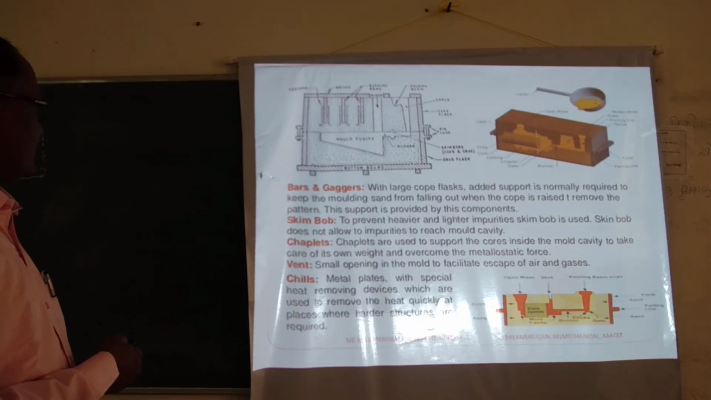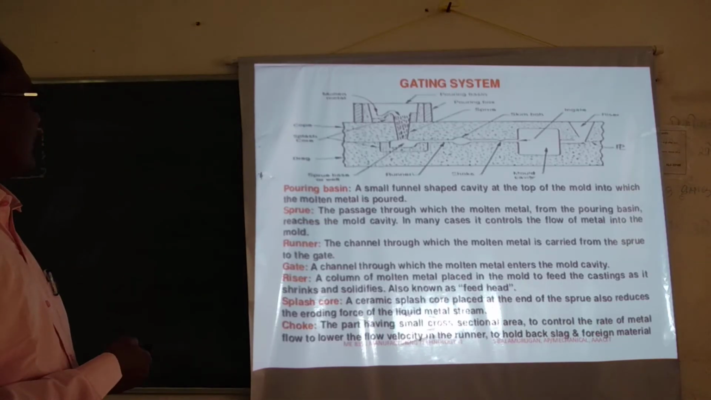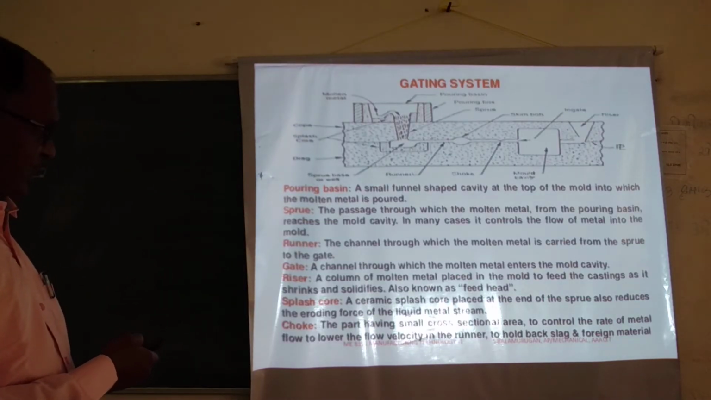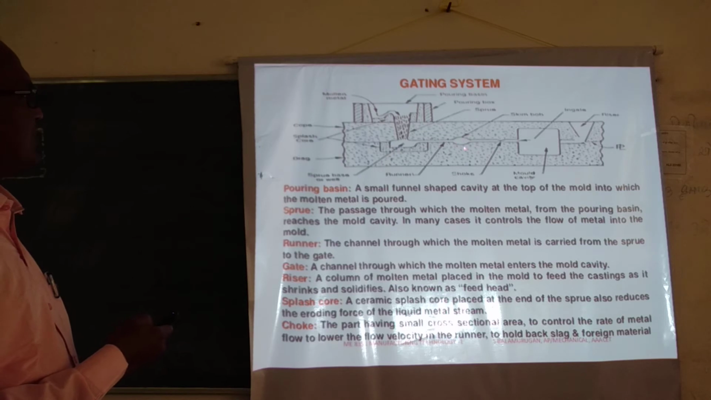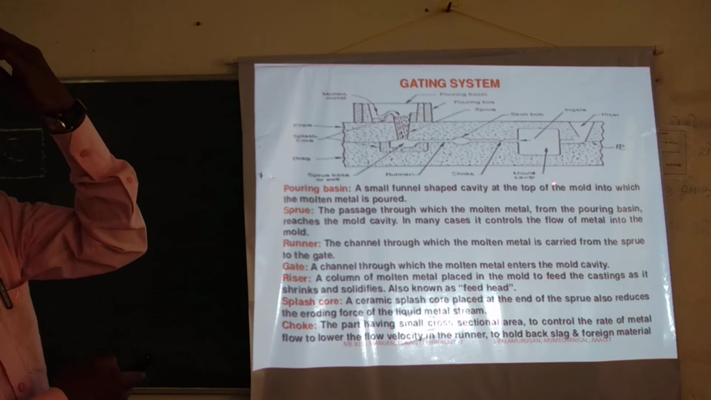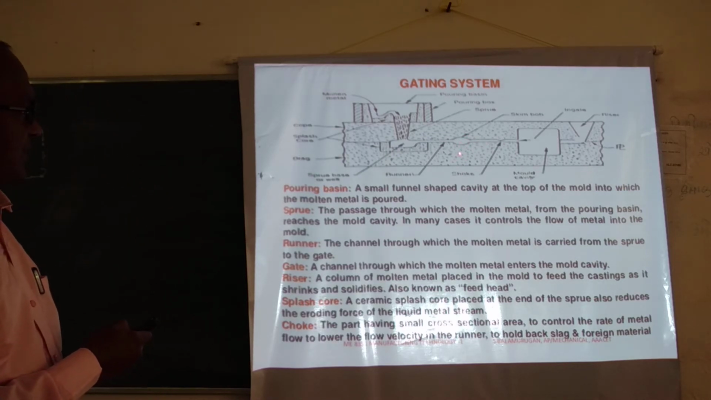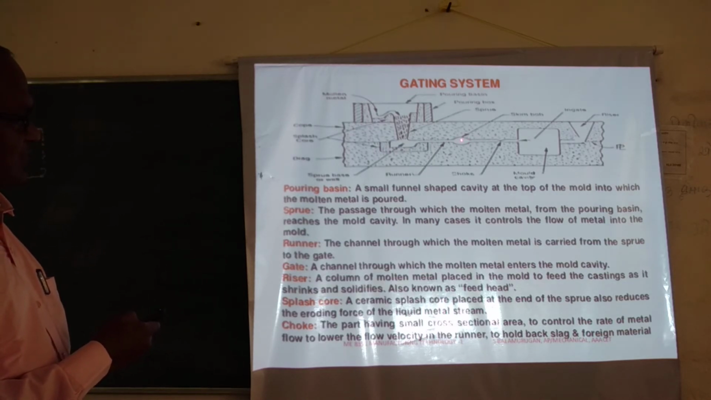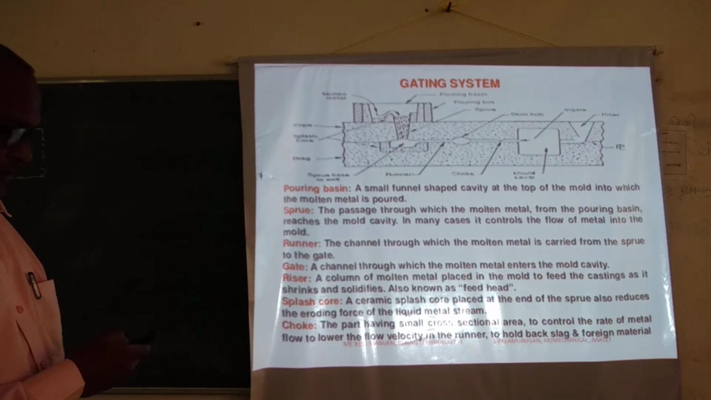If you look at the back of these slides, this is called a skim bob. Skim bob means what? The heavier particles will collect at the bottom portion, and the impurities are lighter in weight, so they float on the top portion. So this will remove the impurities.